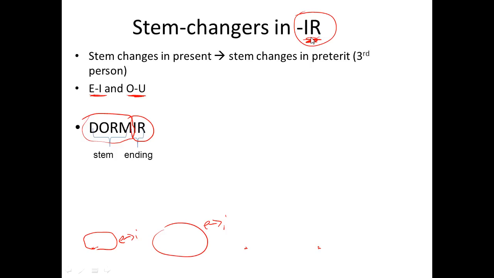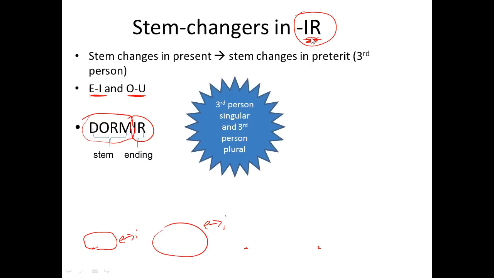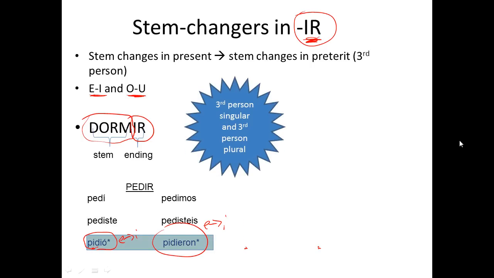So if you feel comfortable and you want to go ahead and try to conjugate pedir, stop this before I go through it, conjugate it, and then check it. If not, you might want to wait for the first example and then try the second one yourself. It changes again in the third person singular and the third person plural. So here we have pedir: pedí, pediste, pidió, pedimos, pedisteis, pidieron.